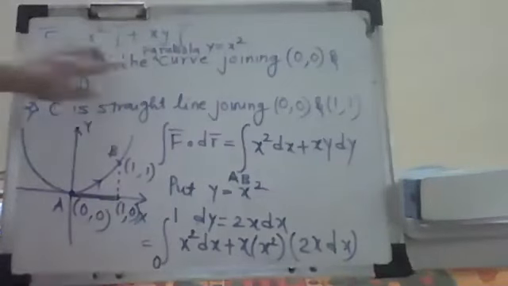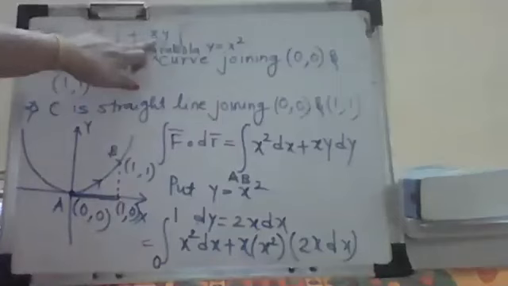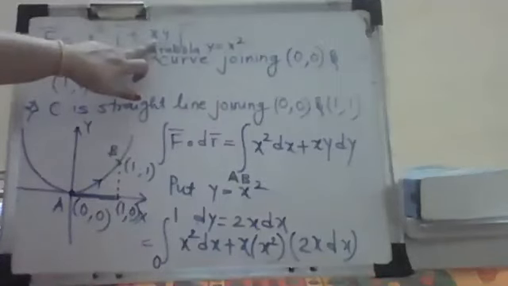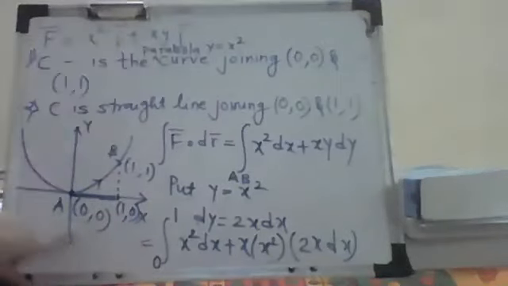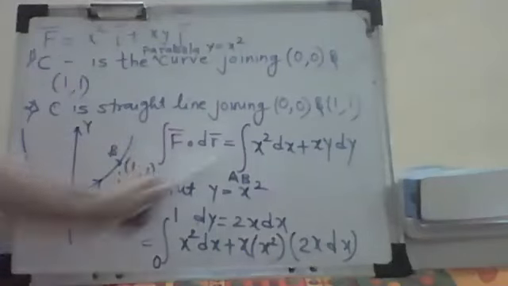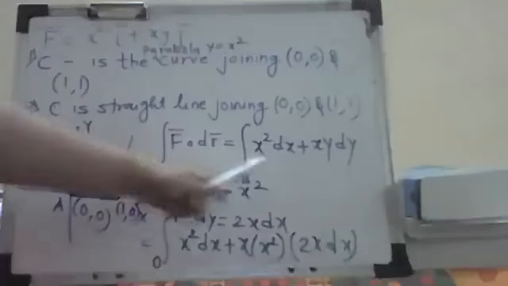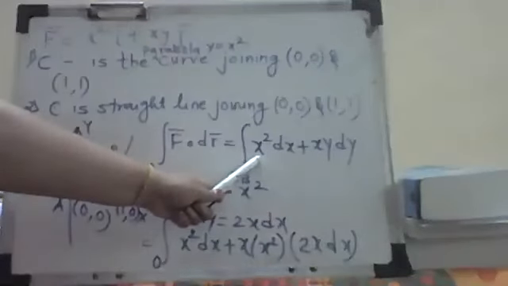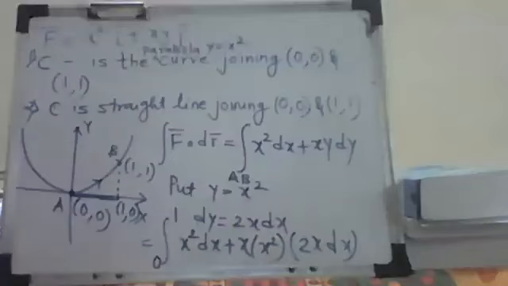So here we are considering a function of two variables. That means it is a two-dimensional curve, which you can see here. Correct? So the integration of f bar dot dr bar, we are considering this as x square dx plus xy dy.